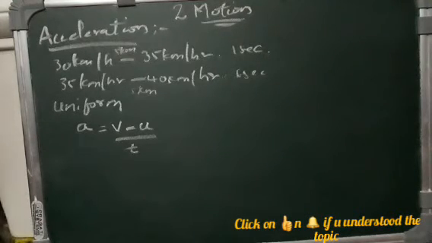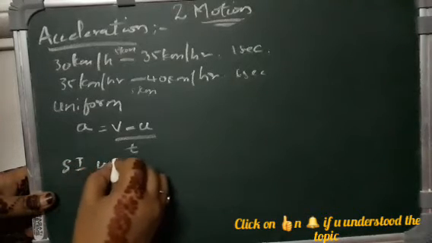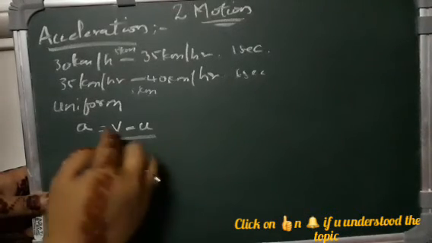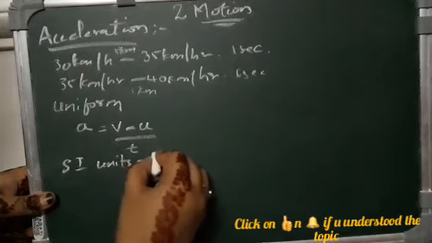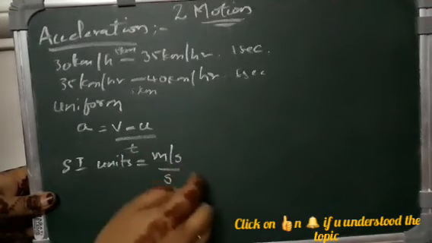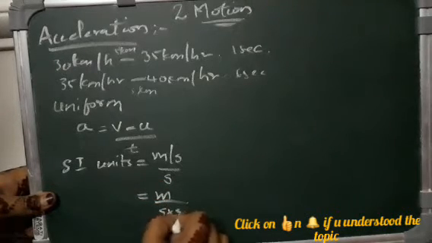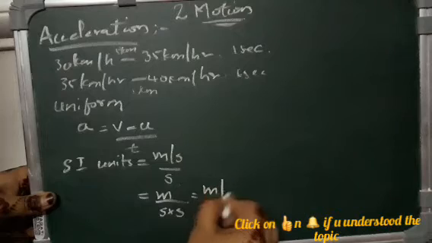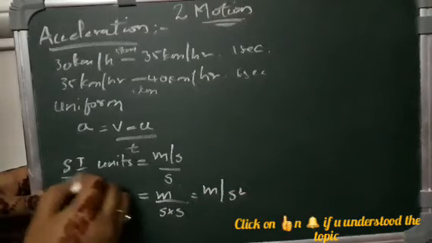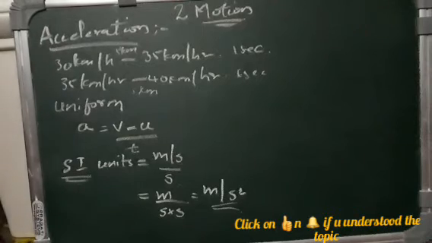For its SI units, v minus u is in meters per second, and time is in seconds, so it is meters per second divided by seconds, which is meters per second square. So its SI unit is meters per second square.